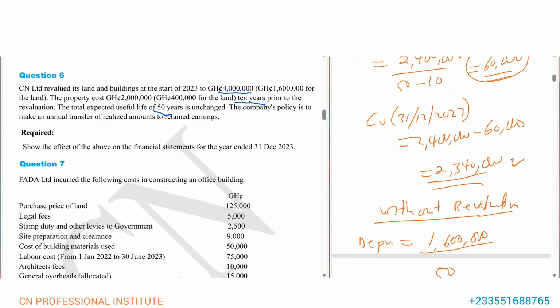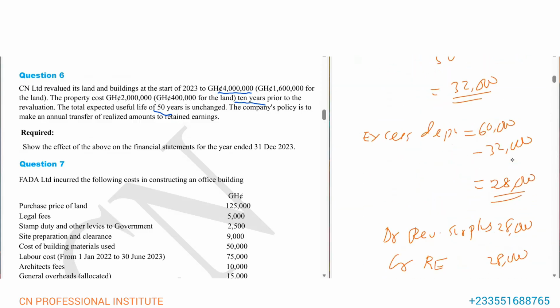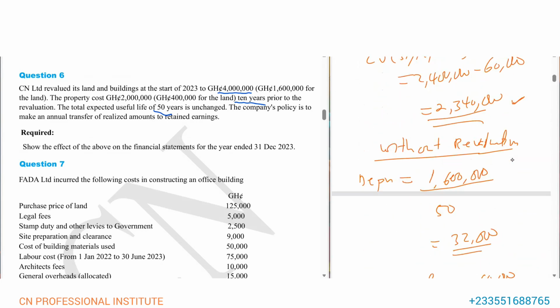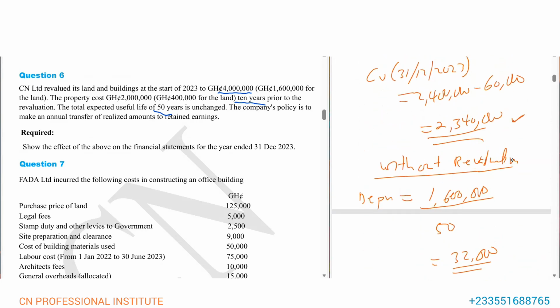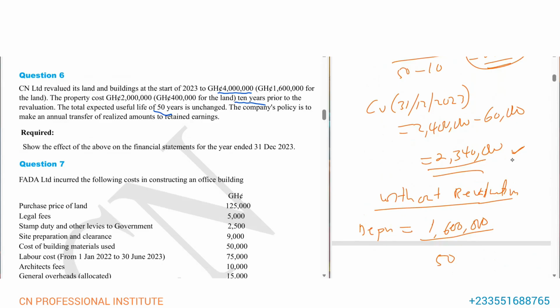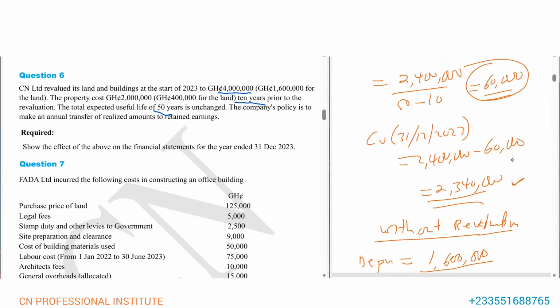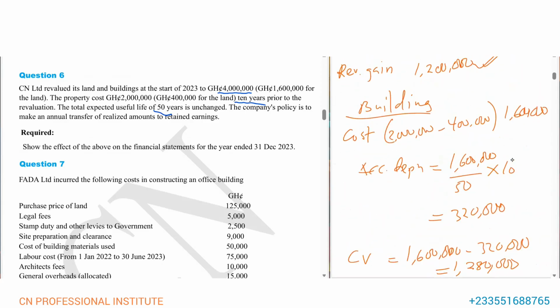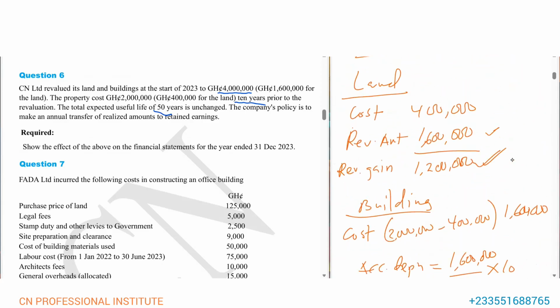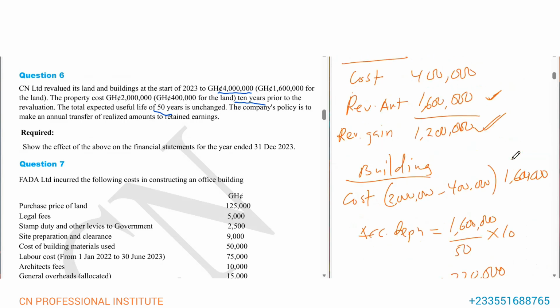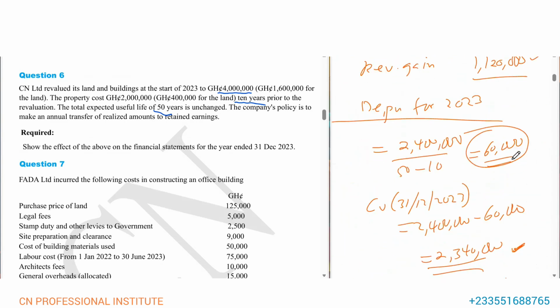So that's what we are going to record as the current value. Yeah, so this is the current value for the building, and then for the land, the current value is 1,600,000. So we just sum the two.